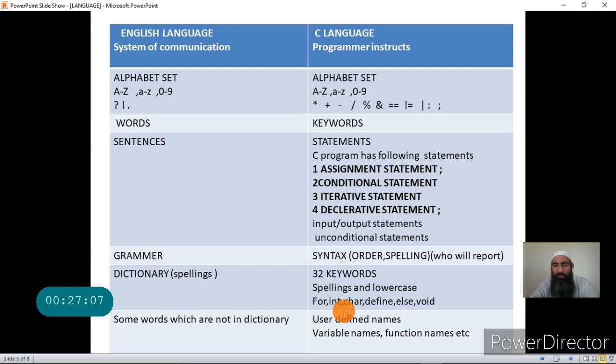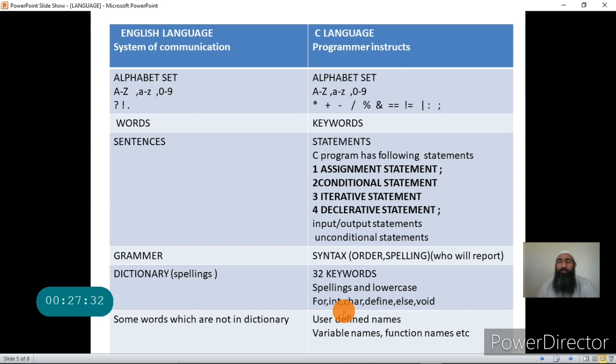In yesterday's lecture we discussed one such name which can be given by the programmer, that is, he can give the name of a memory location. That name is not present in the C language, but that name is given by the programmer. What for does he give that name? He gives that name to the memory location.